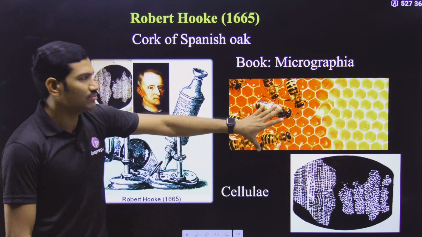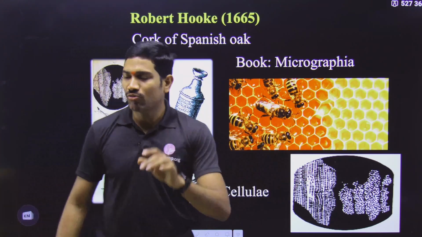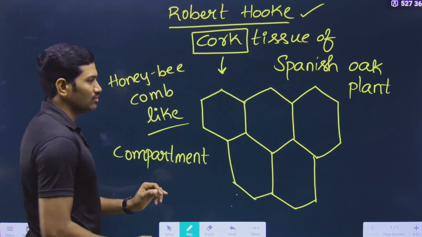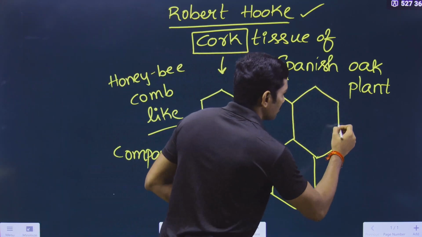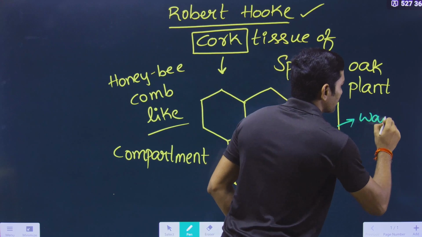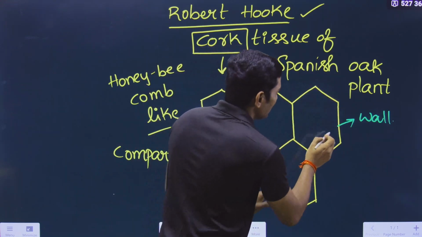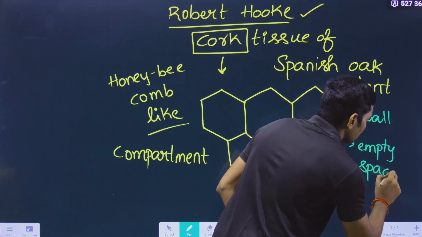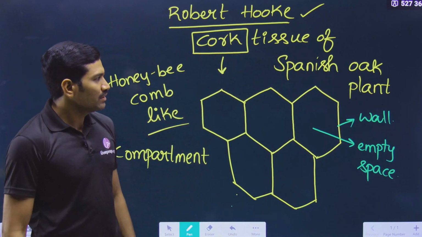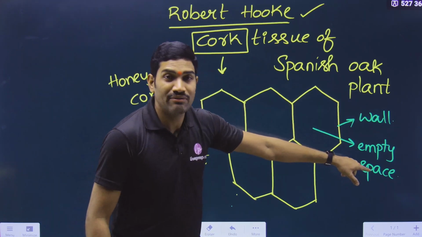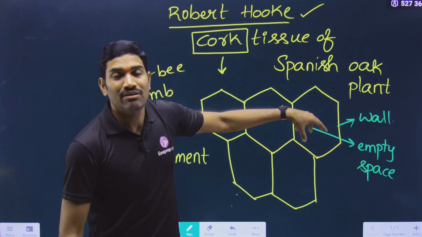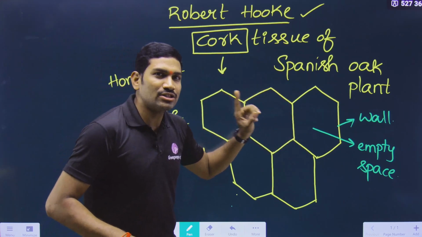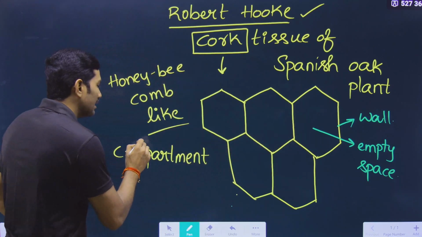In this particular one, what he has observed is an important point for examination. See here, there are some compartments, there are some walls here, and inside this it has some empty space. Now you should get the doubt: if it is a plant tissue, why is it empty? Inside this it should have the cell, right? Yes, this is a very important point for examination, so please focus on this. He observed some empty compartments.